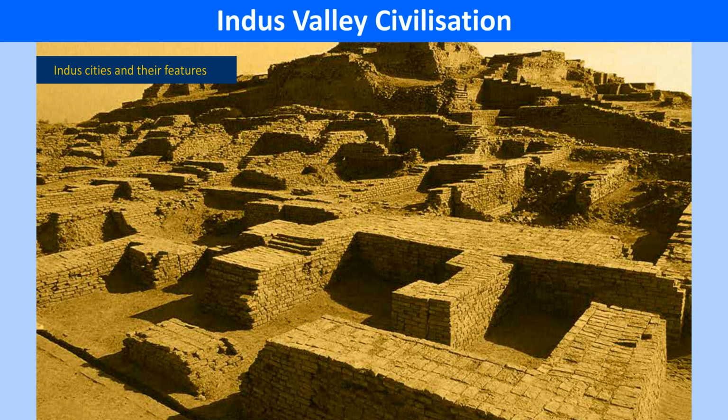Spinning and weaving. The Indus people were skilled in the art of spinning and weaving. They manufactured woolen clothes from sheep and goats' hair. Trade. The Indus people engaged themselves in inland and foreign trade. Remains of a dockyard discovered at Lothal in Gujarat clearly indicate this. This dockyard might have been the place where ships were loaded and unloaded. Thus, we can say that Indus people were familiar with ships.